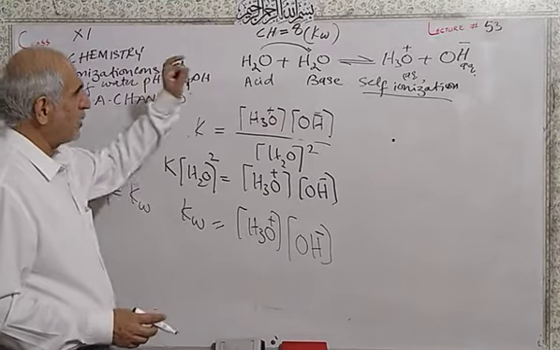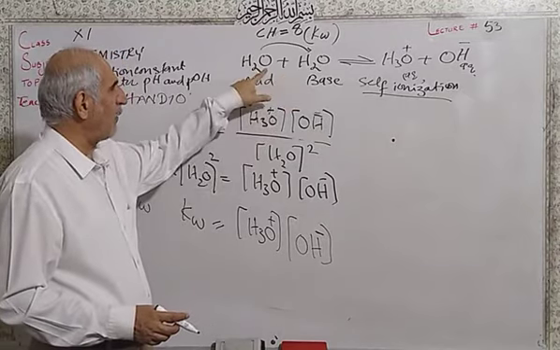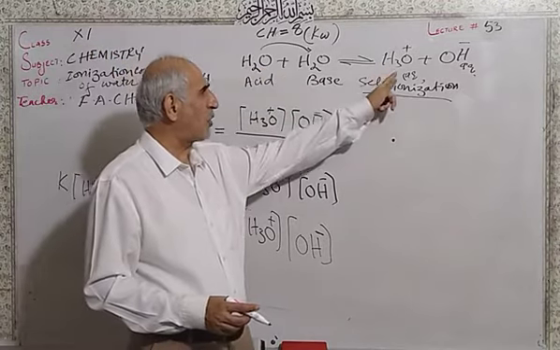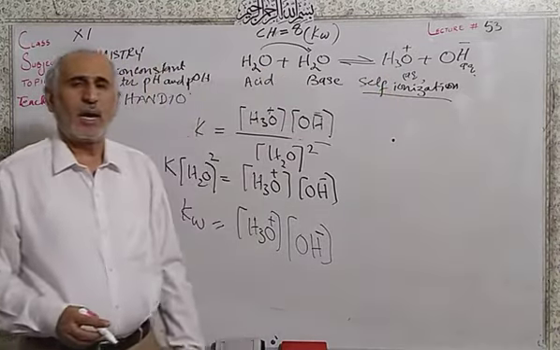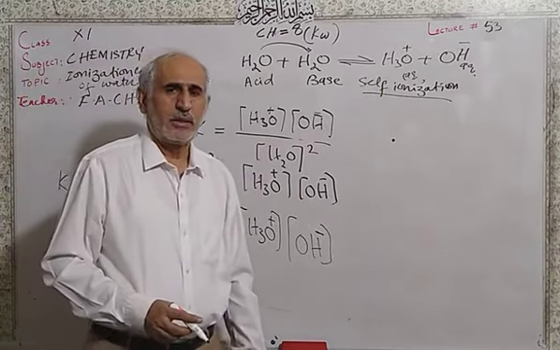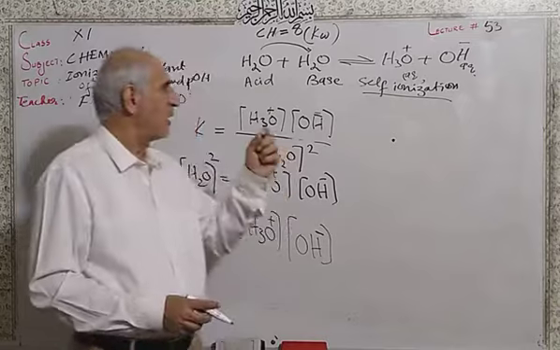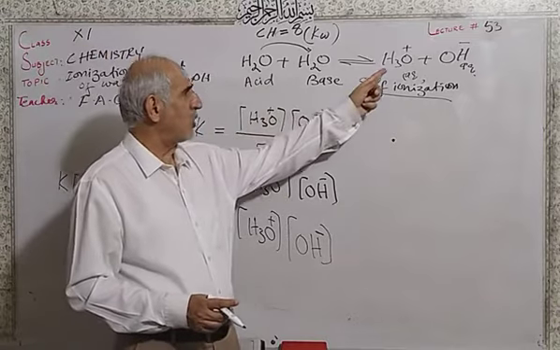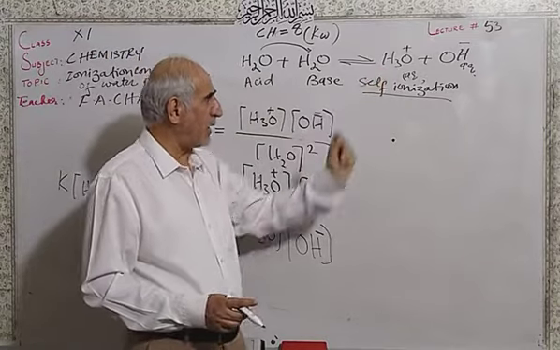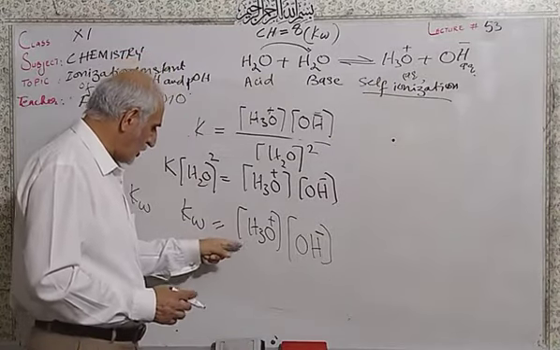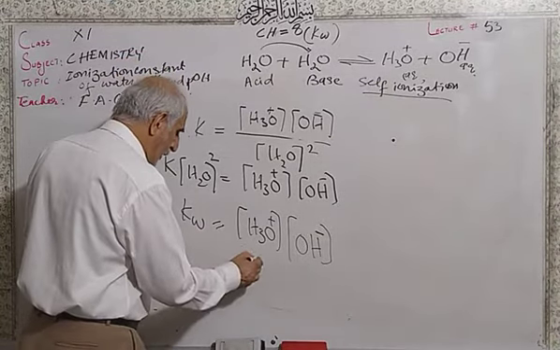Dear students, you can write that one water molecule will give a hydrogen ion and a hydroxide ion, because water is going to be self-ionized to a very small extent. So this equation can be written very simply.